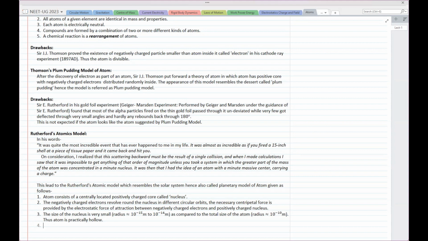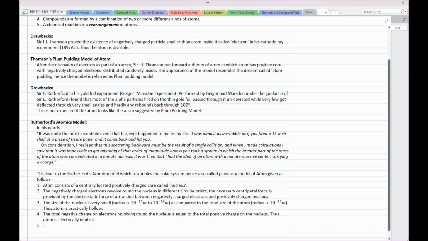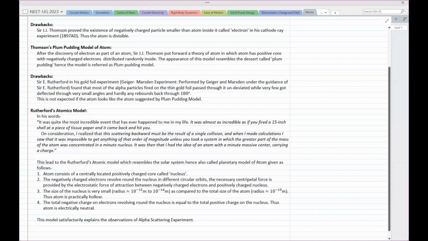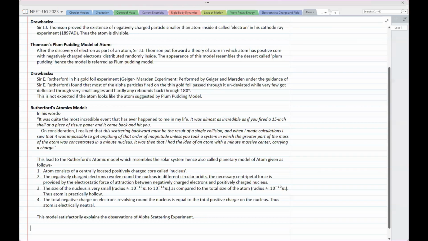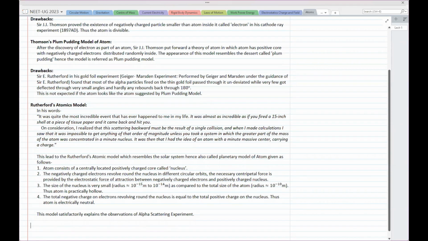Okay. Next, the total negative charge on electrons revolving around the nucleus is equal to the total positive charge on the nucleus. Thus, atom is electrically neutral. And this model satisfactorily explains the observations of alpha scattering experiment. Because when you consider the atom to be hollow, most of the alpha particles will not collide with anything and they will pass through. Hence, the result that most of them pass through. So this is Rutherford's model, and it can definitely satisfactorily explain the results. As you are saying that atom is hollow, most of the alpha particles will pass through straight.